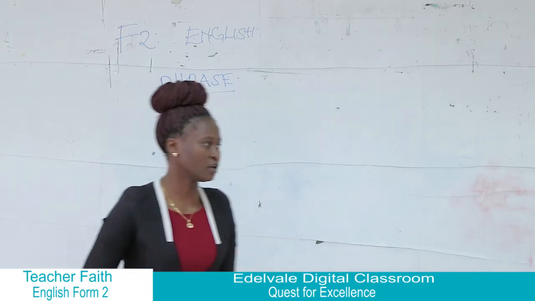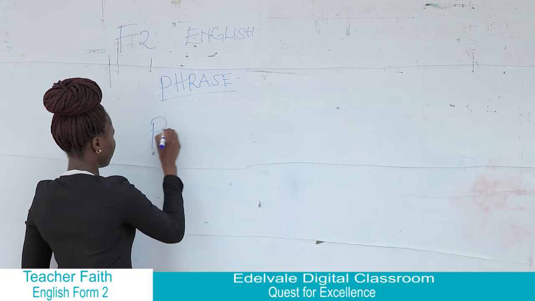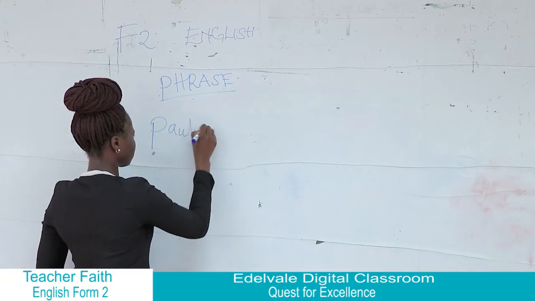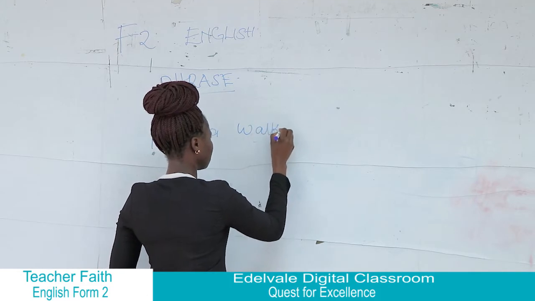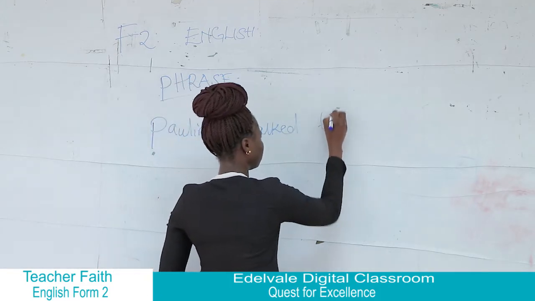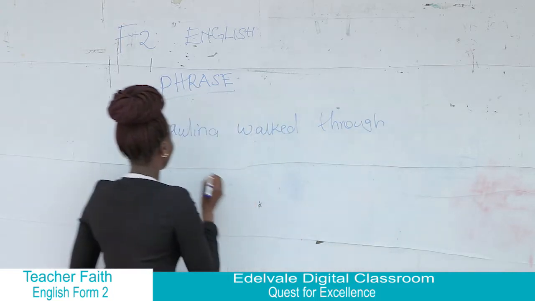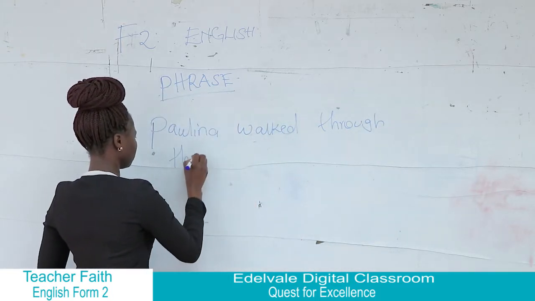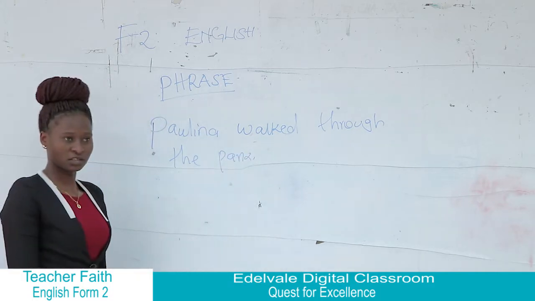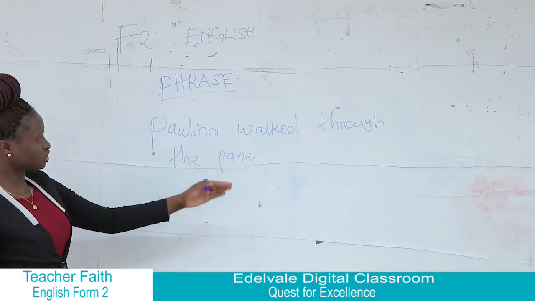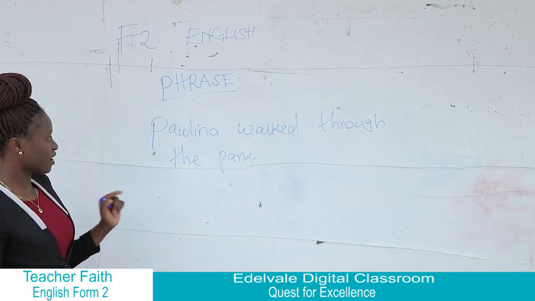So we can have an example here. I can say Paulina walked through the park. We have our sentence there: Paulina walked through the park. And in this sentence, we have a phrase.